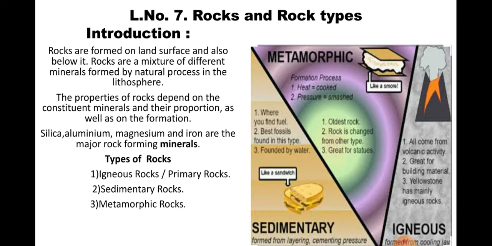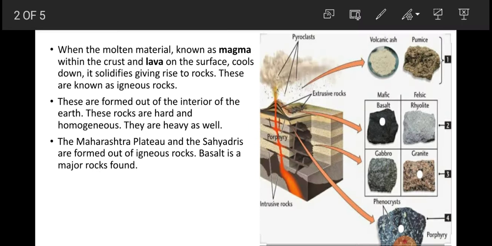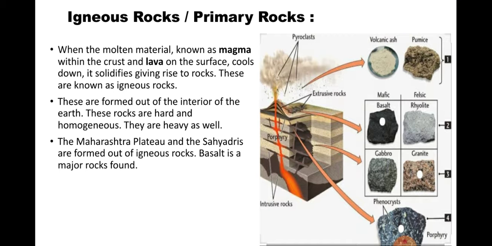Okay, the second slide, or the first point which we are going to study in this chapter, is igneous rock, which is also called primary rock. We'll see how. Now, how are rocks formed? When the molten material known as magma within the crust, and the lava on the surface, cools down, it solidifies, giving rise to rock. These are known as igneous rocks.